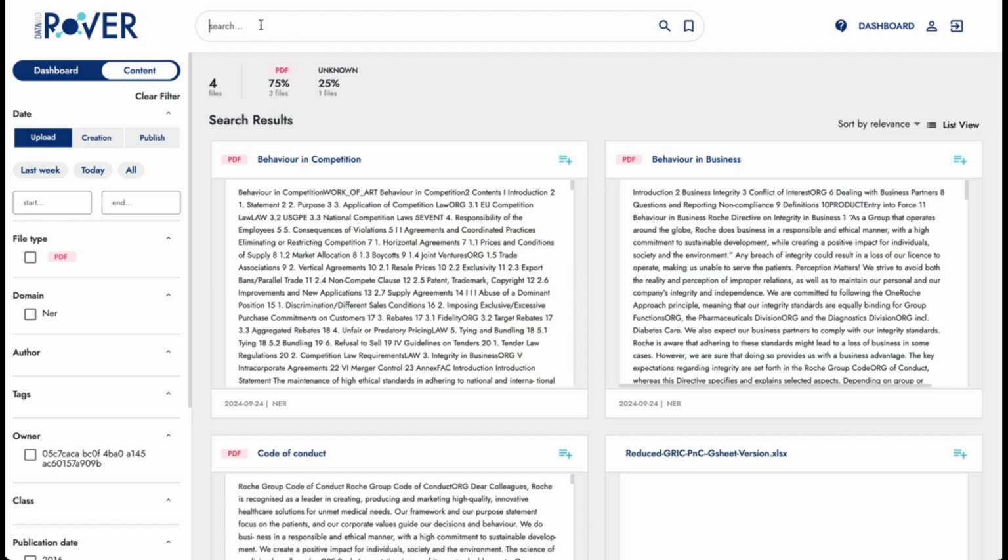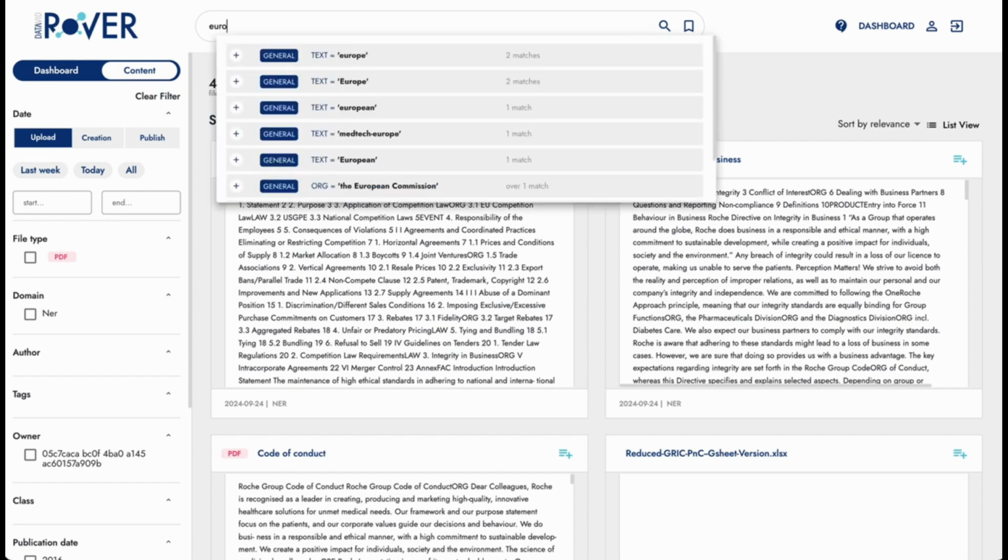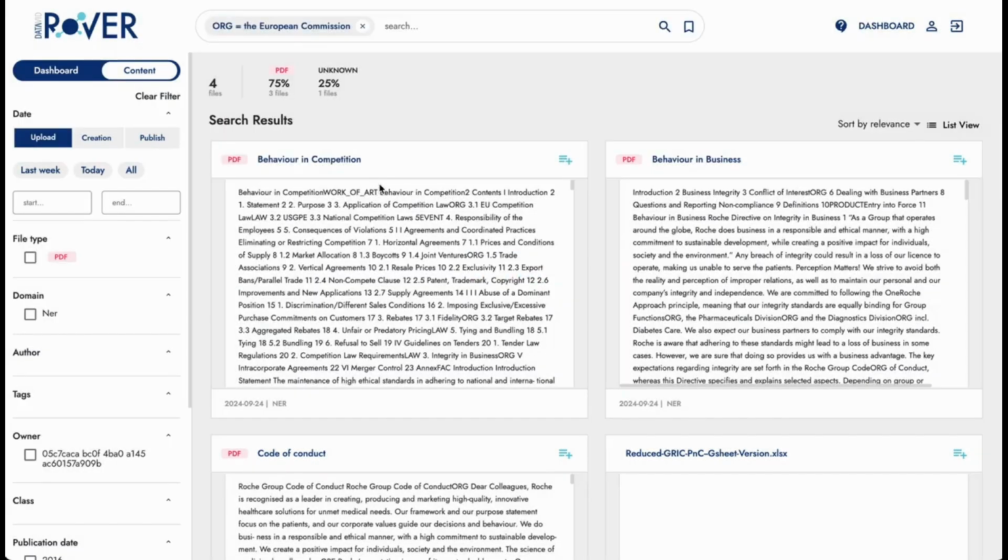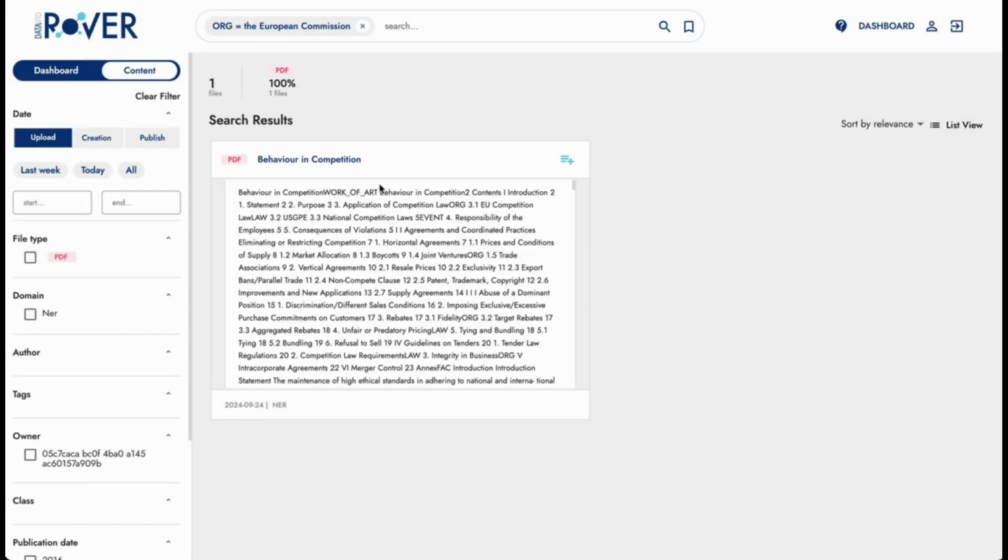If we want to search, let's say, for a term such as euro, we will see that it recognizes different concepts within the dataset. So, it finds texts like Europe with a capital letter, with a small letter, or organizations such as the European Commission. We can see that we have 1 PDF file that references the European Commission.